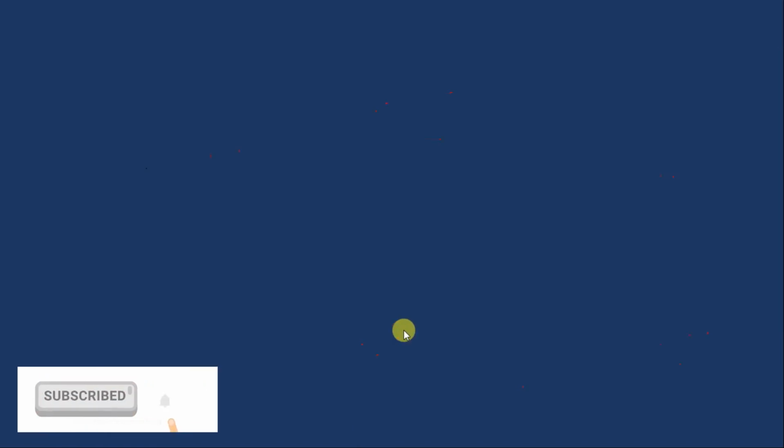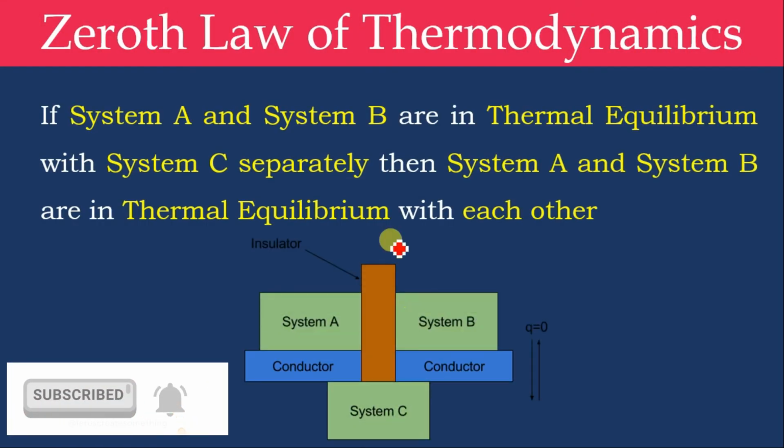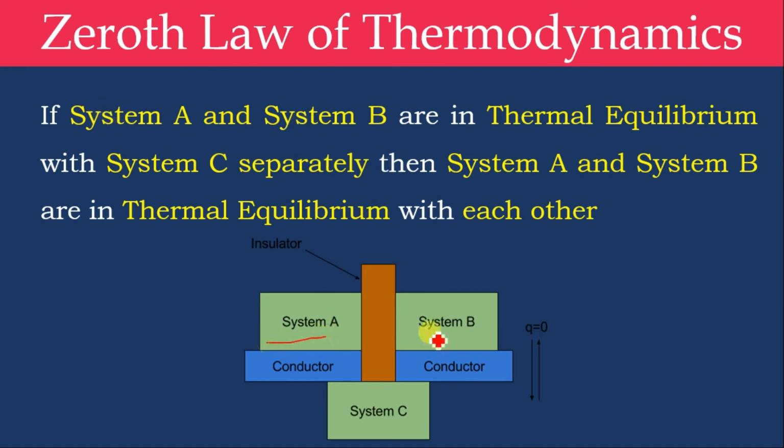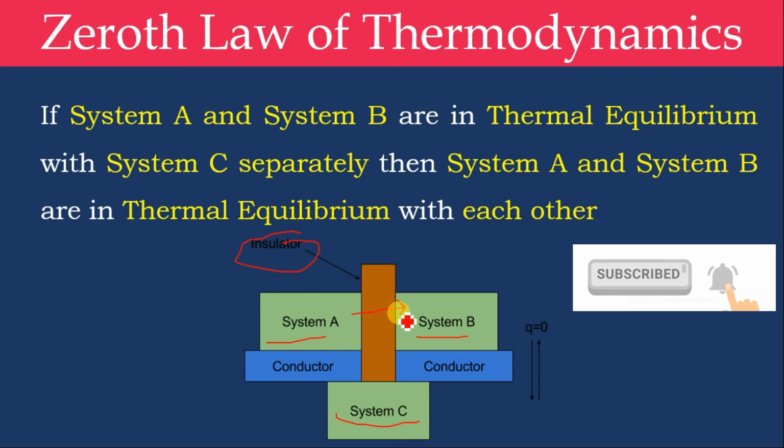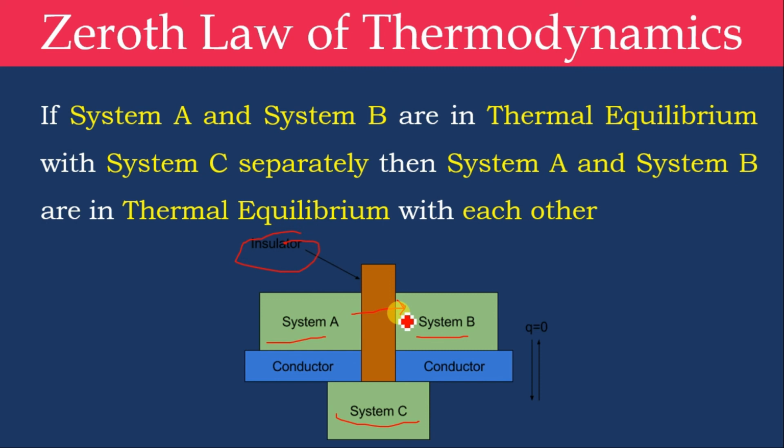Now we will look into the definition. If system A and B are each in thermal equilibrium with system C separately, which means we separated system A and B with an insulator and we join system A and C, and B and C, with a conductor, so system A and B are in thermal equilibrium with system C separately, then system A and B are in thermal equilibrium with each other. So the entire system will come to thermal equilibrium. So the zeroth law of thermodynamics discusses thermal equilibrium.